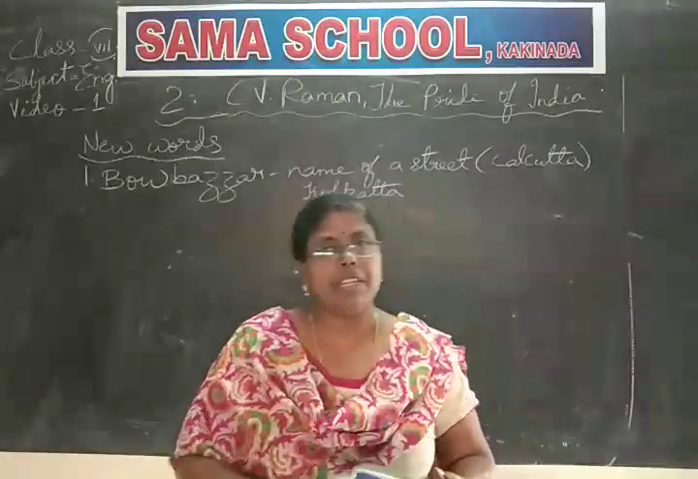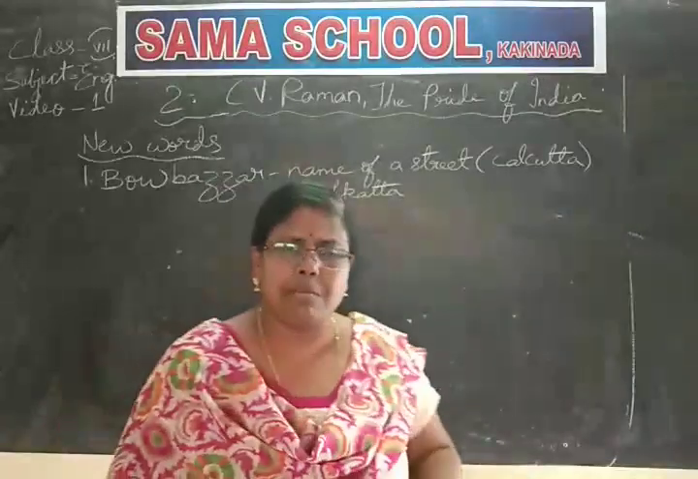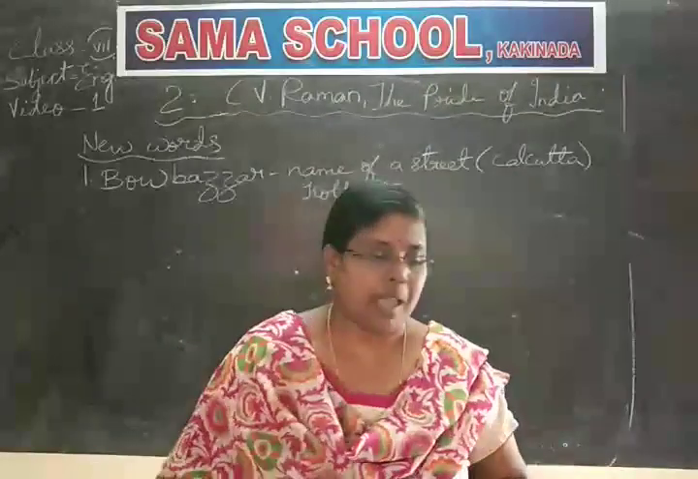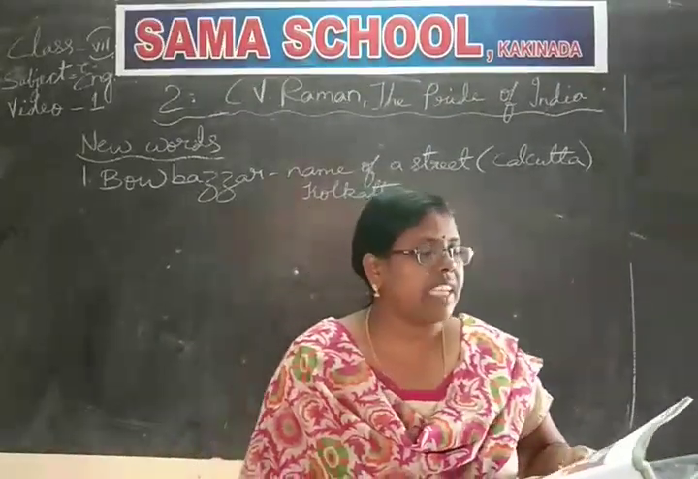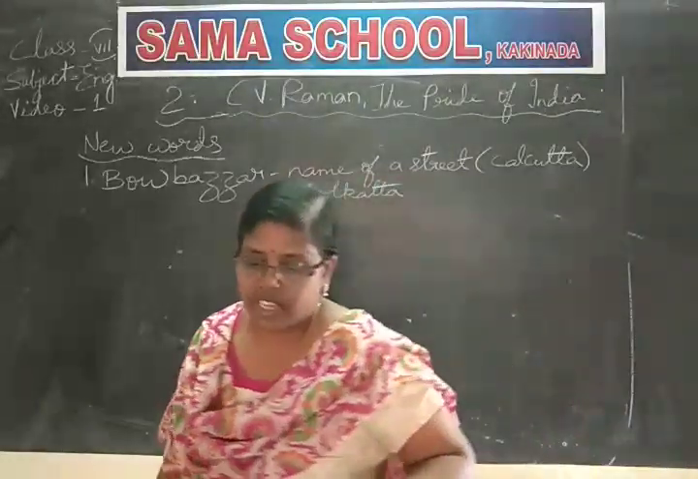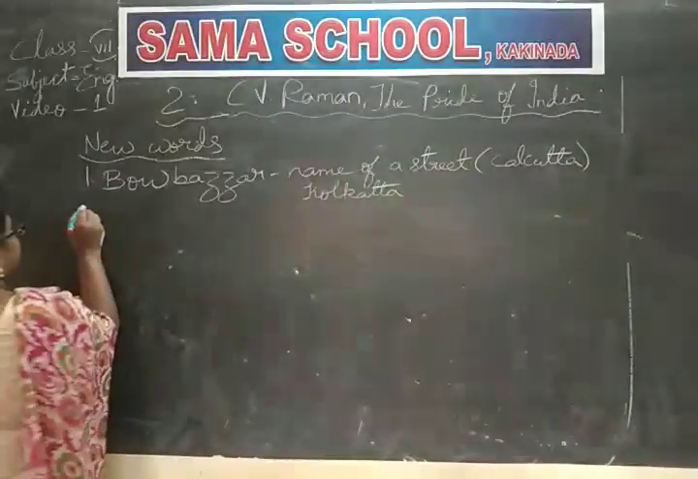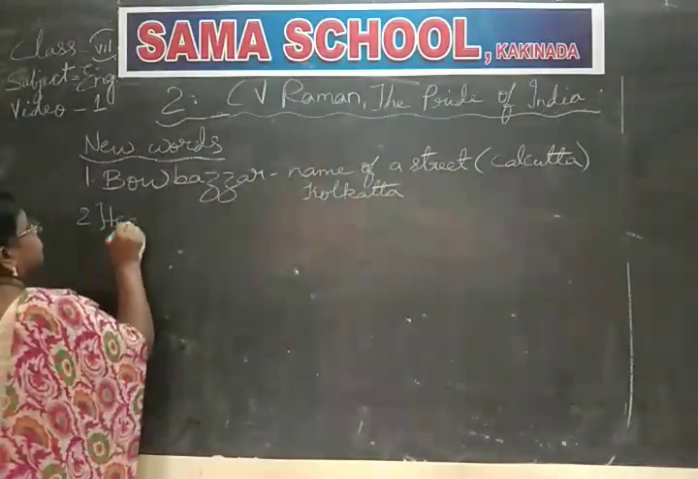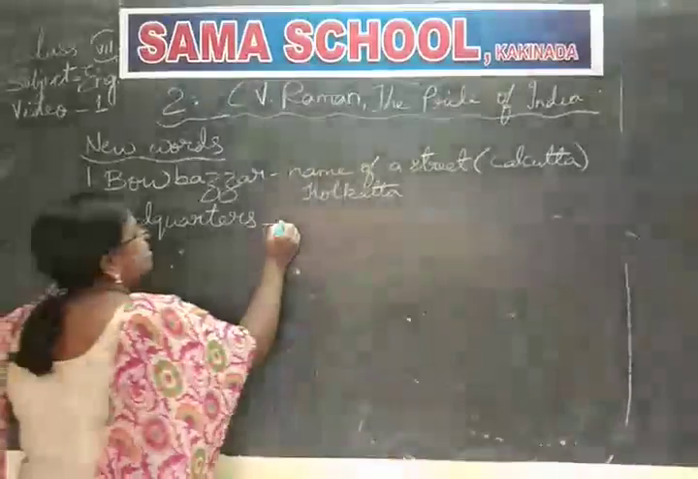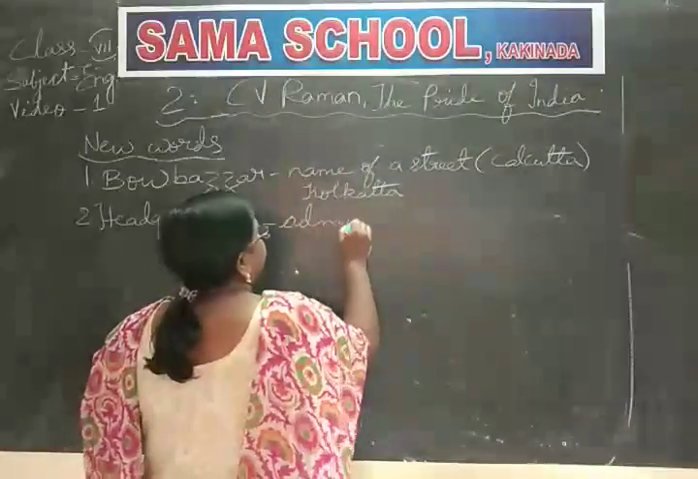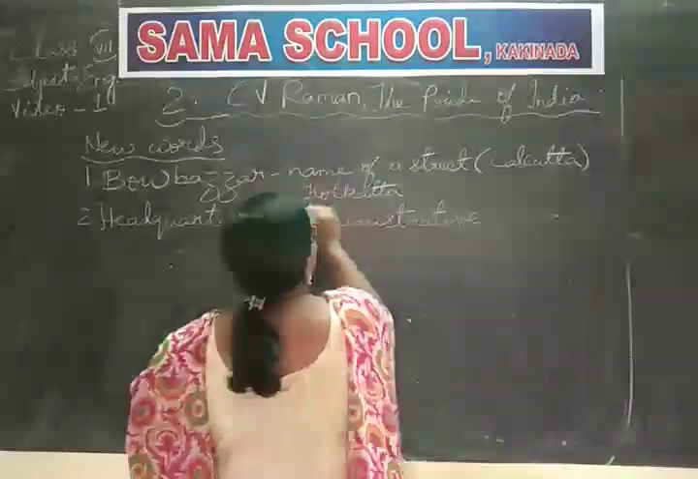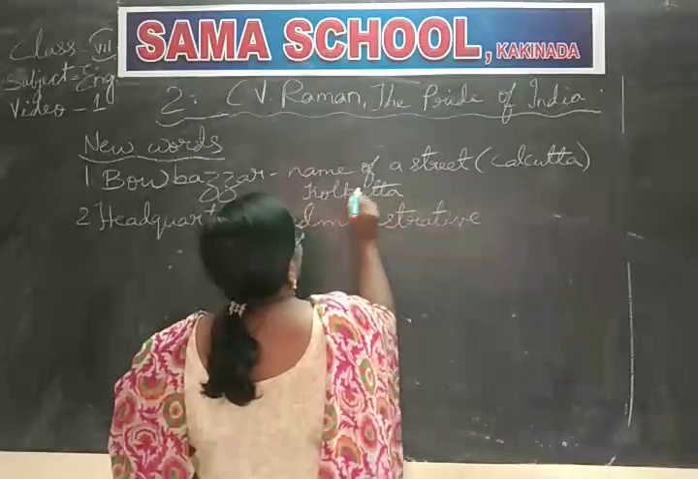There was an old building. Old building means what? Old construction. The construction took place many years back. It was the headquarters of the Indian Association for Cultivation of Science. What do you mean by headquarters? Administrative center.